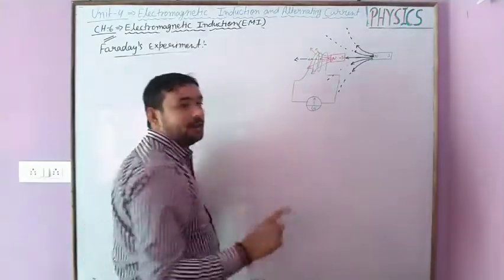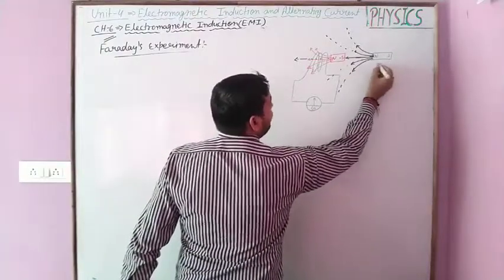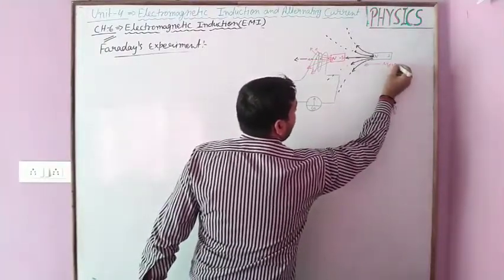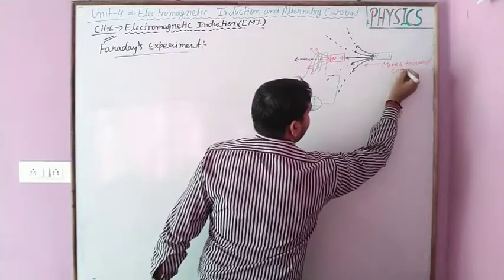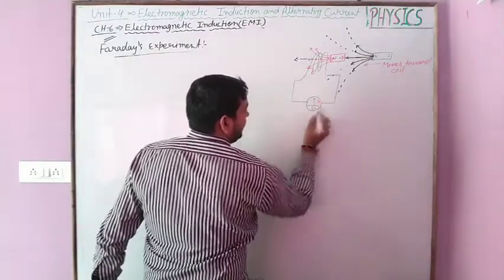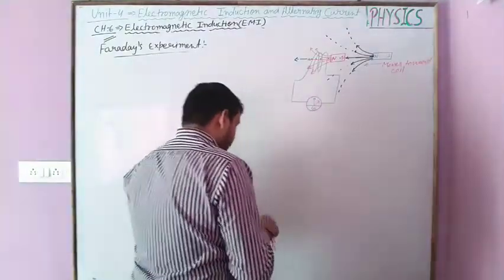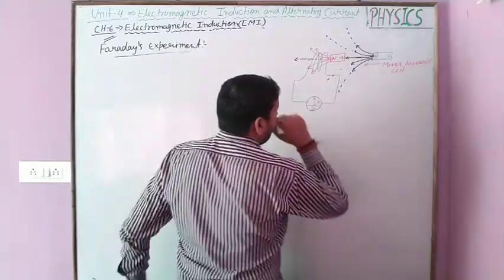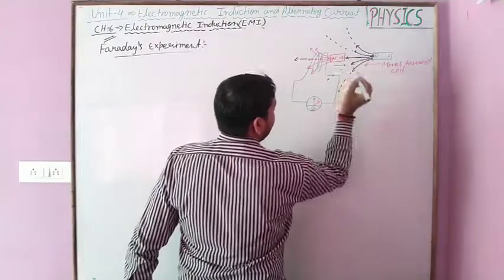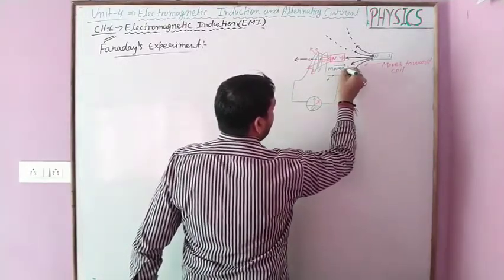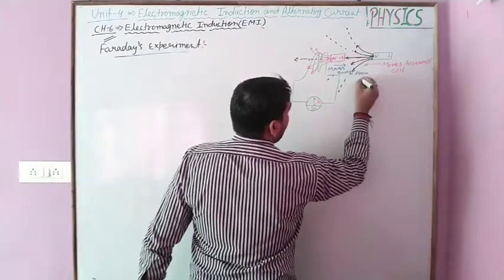observed in the galvanometer, and the deflection which is observed in this particular case when the magnet moves towards the coil, the deflection in the galvanometer is towards the bar magnet. Okay, and the second situation is when the magnet moves away from the coil.